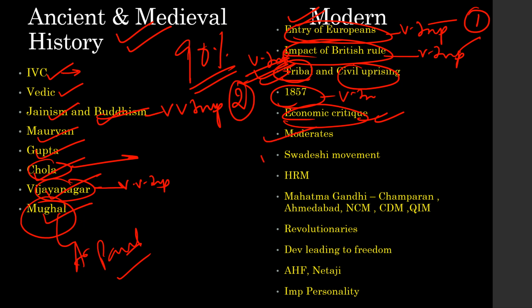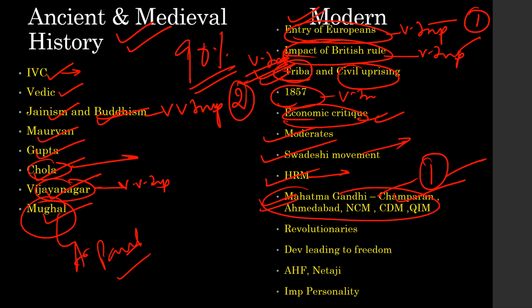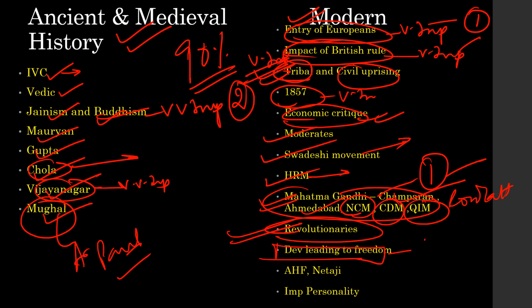Then moderates, Swadeshi movement, last year we got a question on Swadeshi movement. Then home rule movement, again questions on home rule movement. Then Mahatma Gandhi, every year you get one question on Mahatma Gandhi, Champaran, Ahmedabad. Then Rowlatt Satyagraha, then non-cooperation movement, civil disobedience movement, Khilafat Andolan, Quit India movement. Then revolutionaries, again a very important emerging theme in the UPSC prelims paper. Then guys, development leading to freedom struggle. Every year one question is coming from this, starting from the Cripps mission till the end, the entire development.